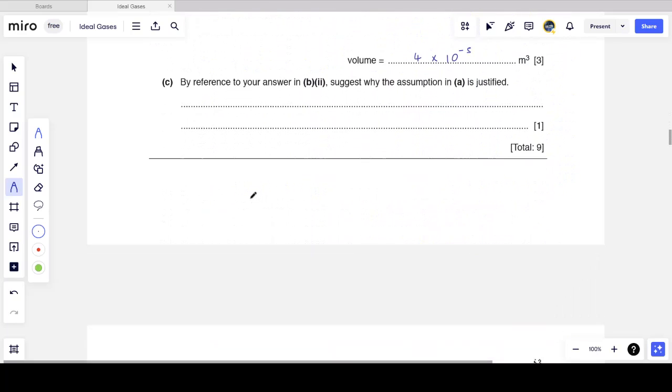Yes. Well, why is that justified? Because look at the value I've received. 4 times 10 to the minus 5, which I've calculated, is a lot less than that of the containing vessel, which is given as 2.4 times 10 to the minus 2. And this was cubic meters.